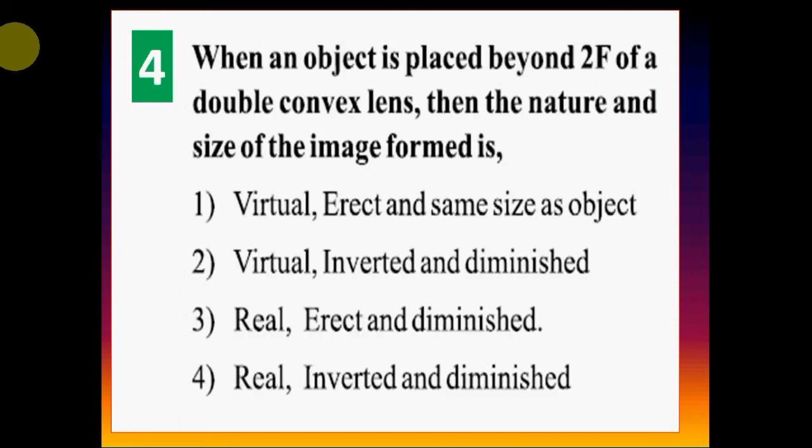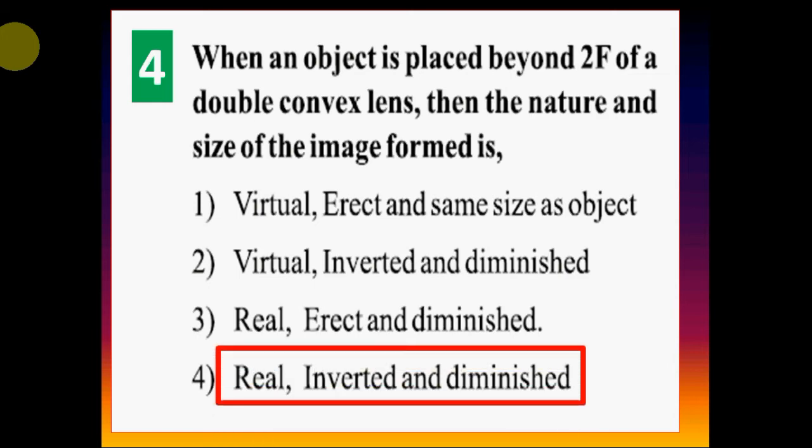Question 4. When an object is placed beyond 2F of a double convex lens, then the nature and size of the image formed is: Option 1, virtual, erect and same size as object. Option 2, virtual, inverted and diminished. Option 3, real, erect and diminished. Option 4, real, inverted and diminished. Correct answer is option 4, real, inverted and diminished.